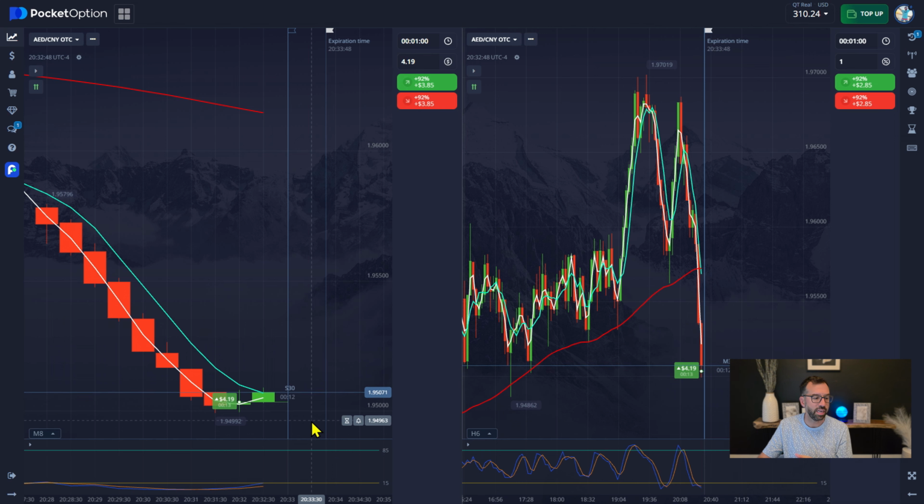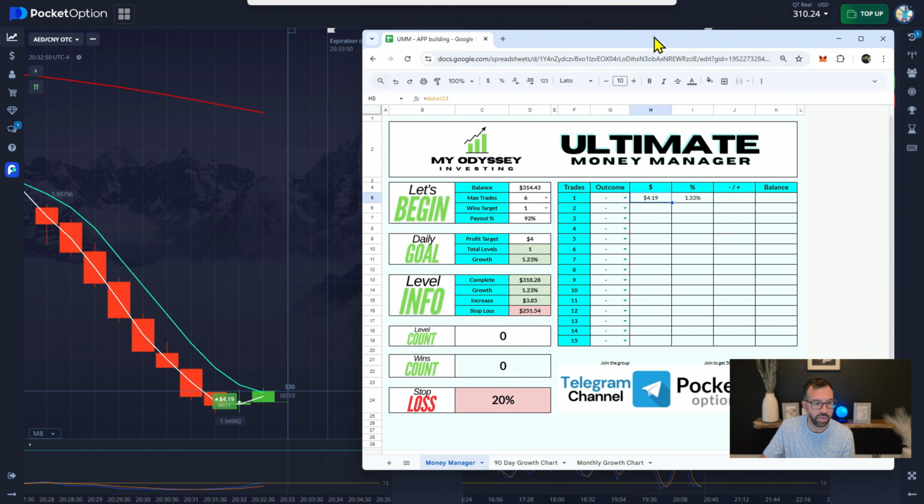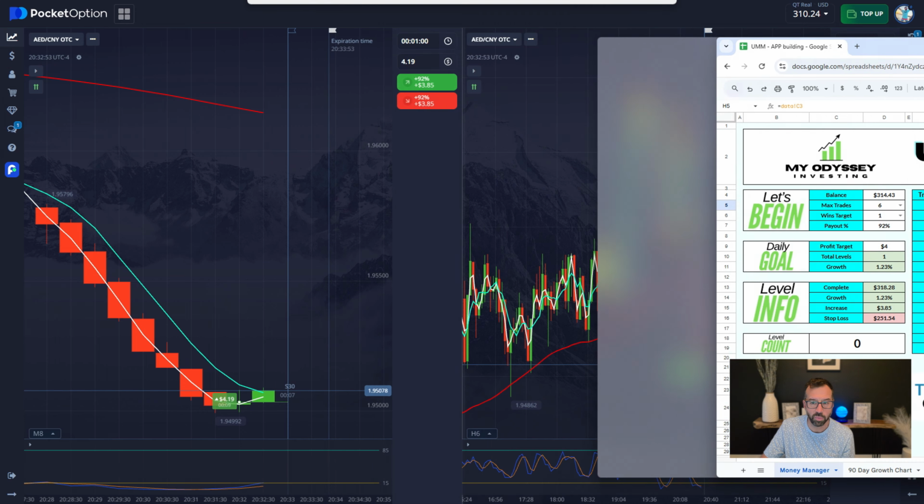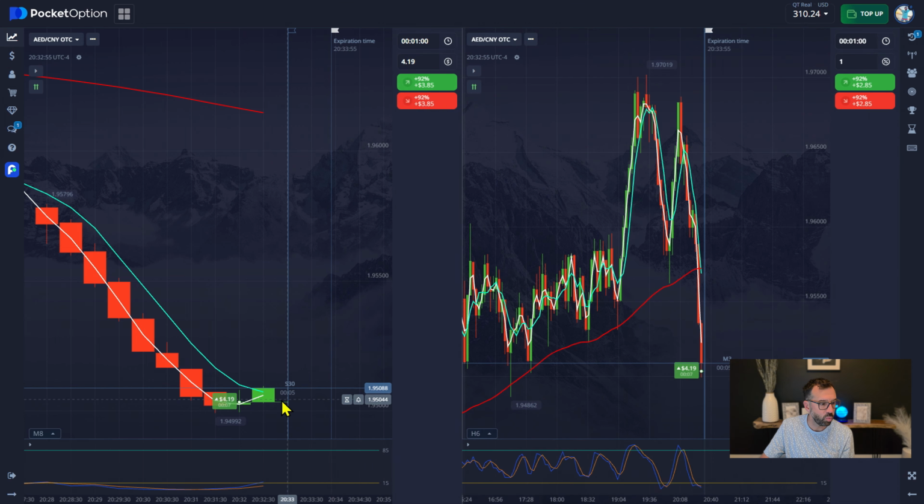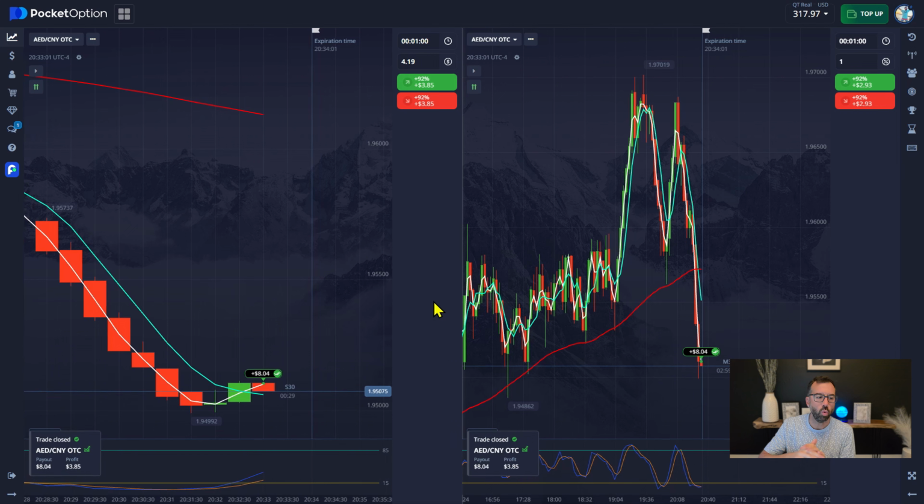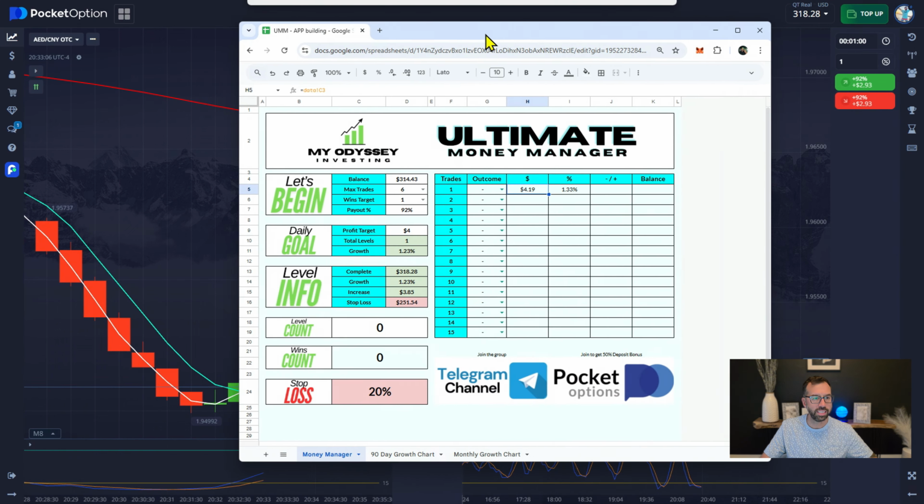We got 15 seconds left. Let's bring in our ultimate money manager so we can see here. 419, we only had to win one to get our percentage today. Again, with this current simple strategy, if you can win 1% a day, that's a win. That's it. Hallelujah. We'll take it.